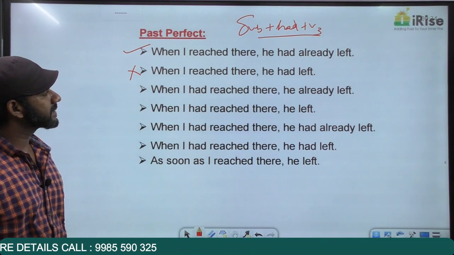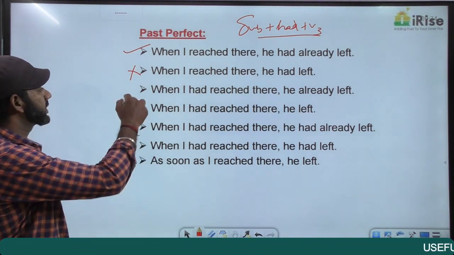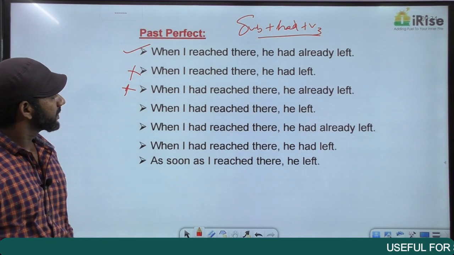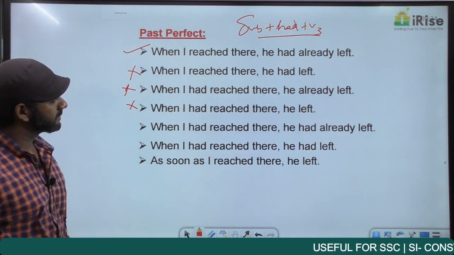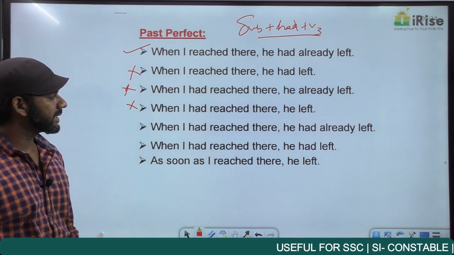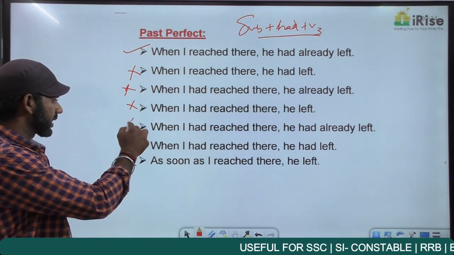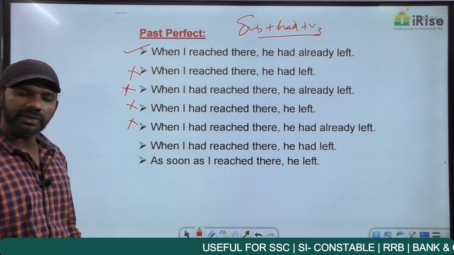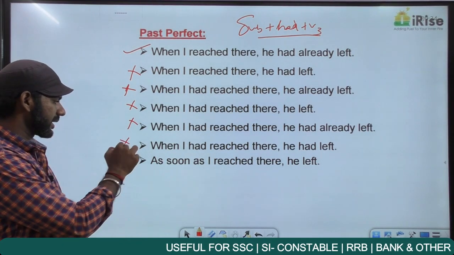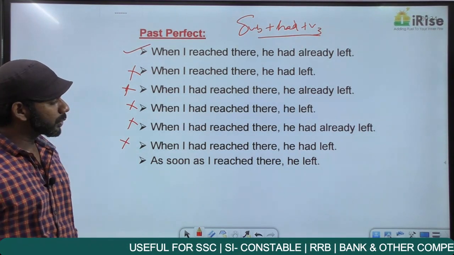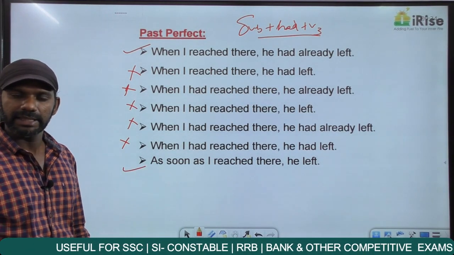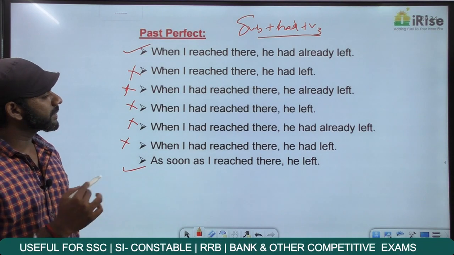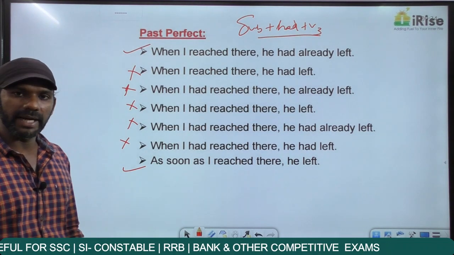When I had reached there, he already left. I say grammatically wrong. When I had reached there, he left. Grammatically wrong. When I had reached there, he had already left. Grammatically wrong. When I had reached there, he had left. Grammatically wrong. As soon as I reached there, he left. I say grammatically correct. So the first statement and the last statement are grammatically correct.